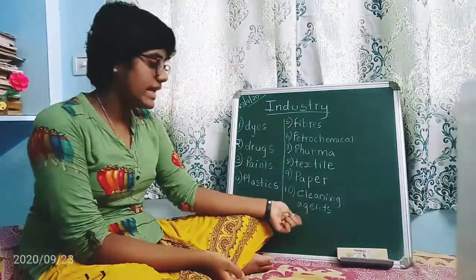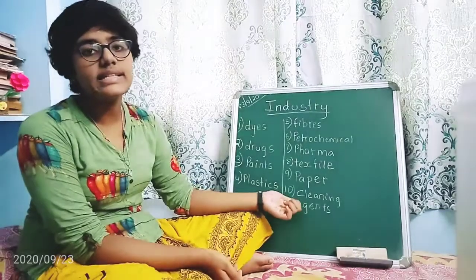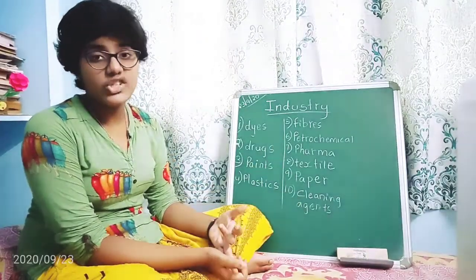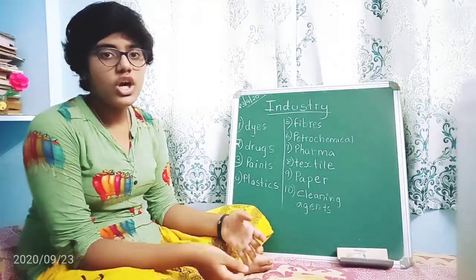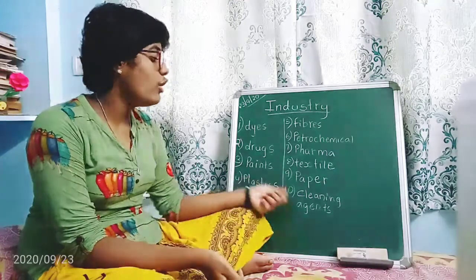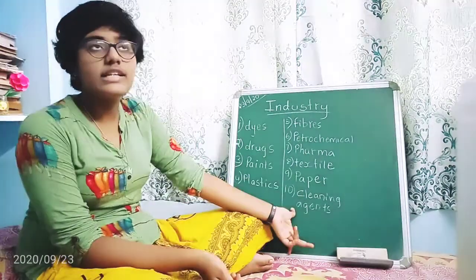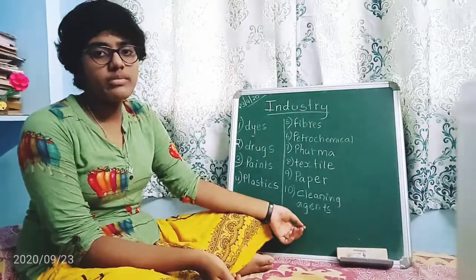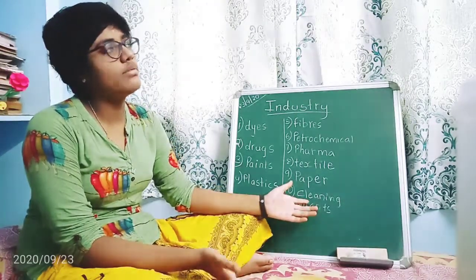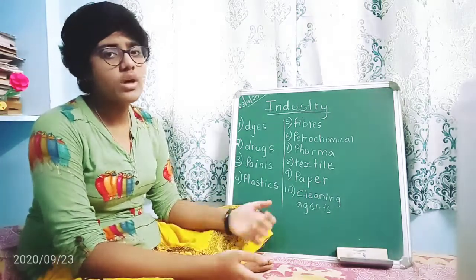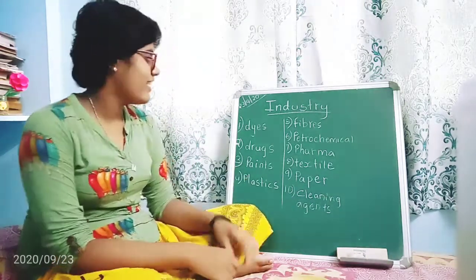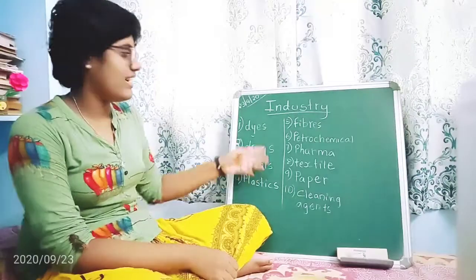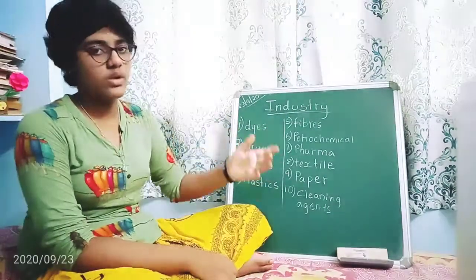Next come cleaning agents. What are cleaning agents? Soaps, detergents, dishwash. The main ones you know. Cleaning agents like detergents like Tide you know. Next comes the soaps. Many soaps are there. Santoor soap, like that many of them. And dishwash, Vim soap. Okay. So these all comes under the industry. The next we'll go further.